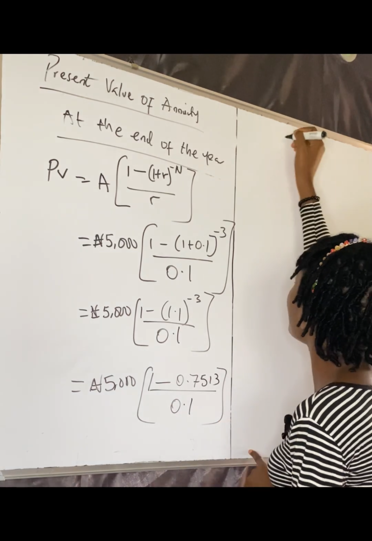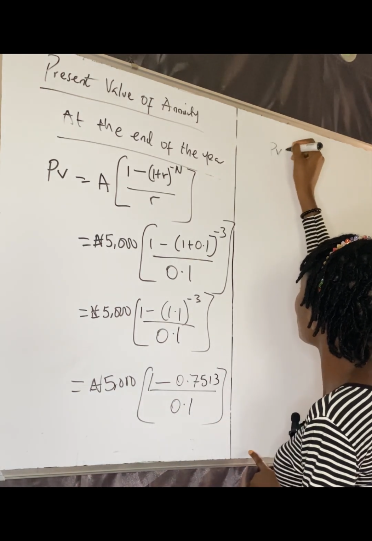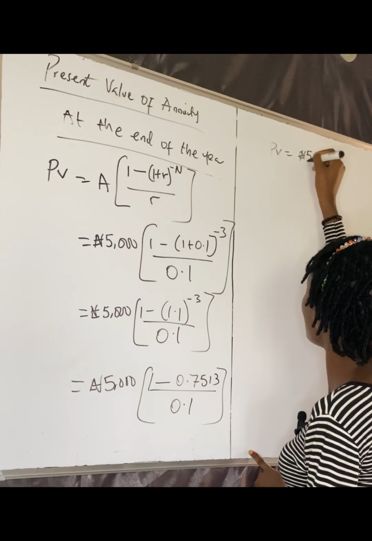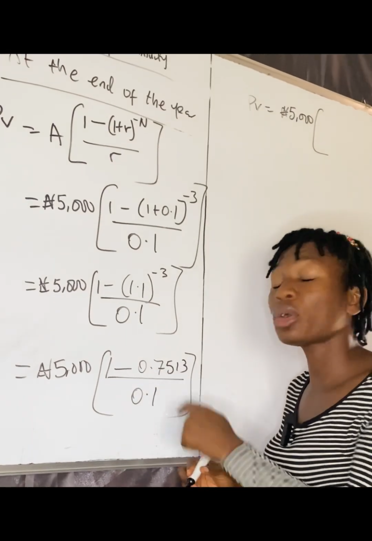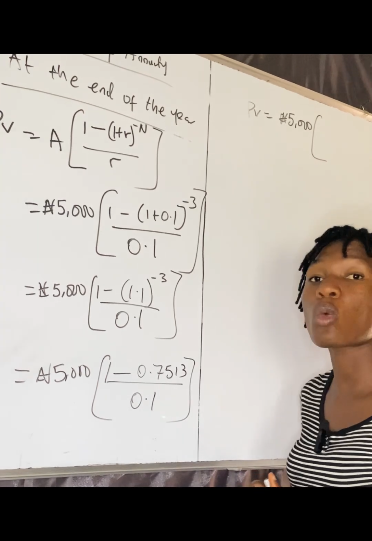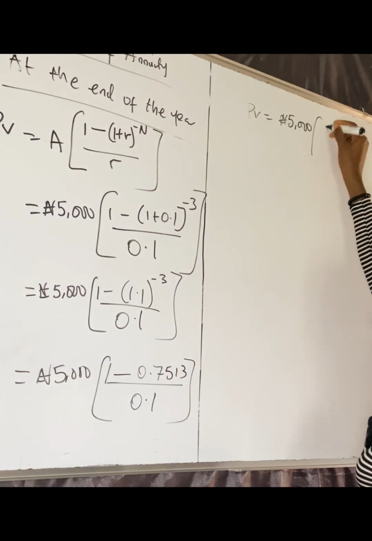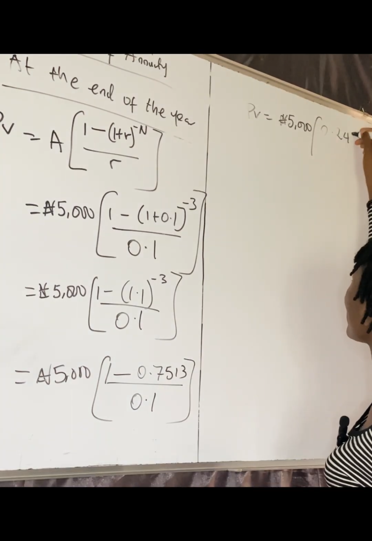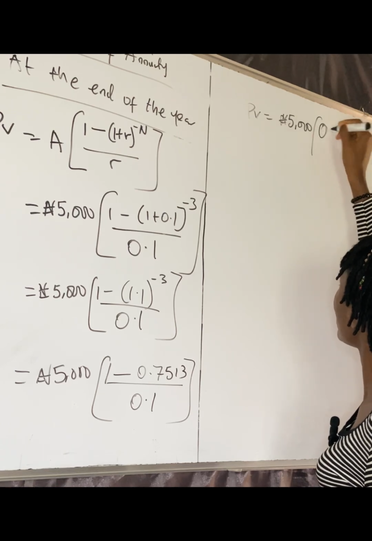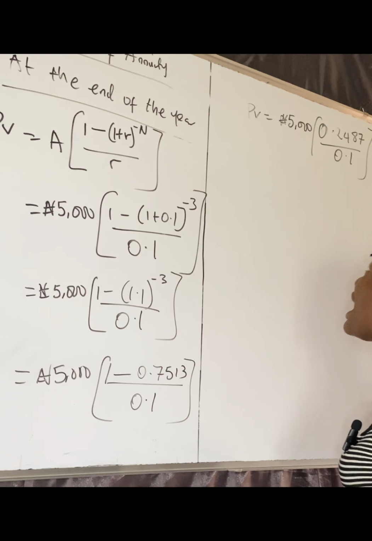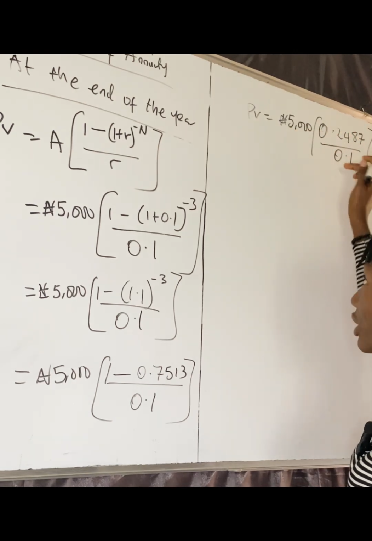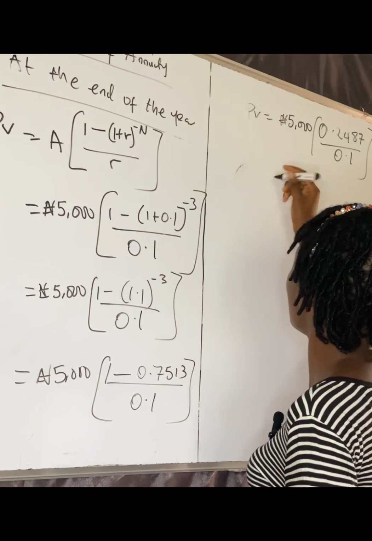So we're going to be having, for our present value, our annuity amount 5,000 naira. Now 1 minus 0.7513 will give us 0.2487, all right? Divide by 0.1, all right? Now we are having 0.2487 divided by 0.1, right? So our present value will be giving us